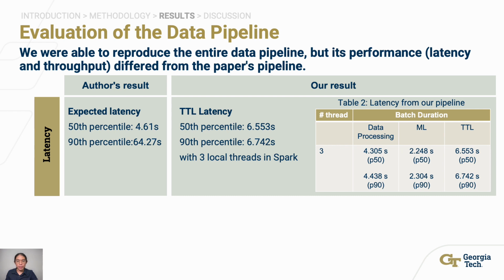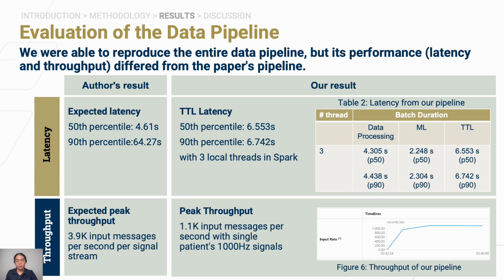Using 3 local threads, we obtained a latency of 6.5 seconds for the 50th percentile, which is longer than the authors, and a 6.7 second latency for the 90th percentile, which is shorter than the authors. Further, we obtained a peak throughput of 1.1k messages, but we are not able to meet the peak throughput performance of the author's pipeline, which is 3.9k messages.